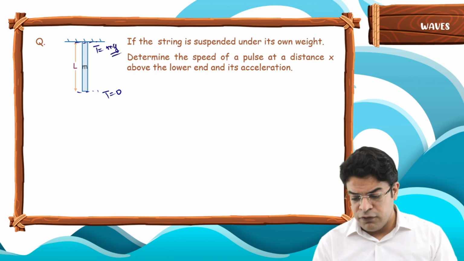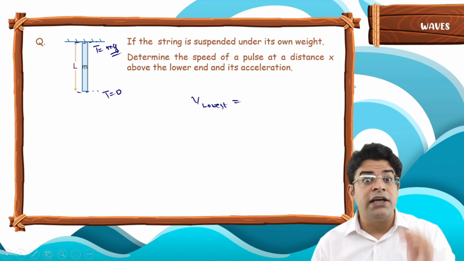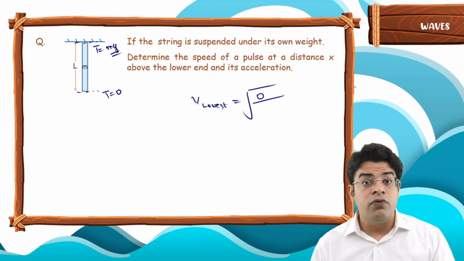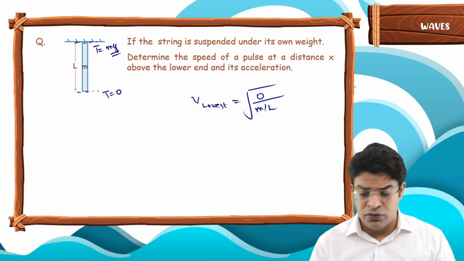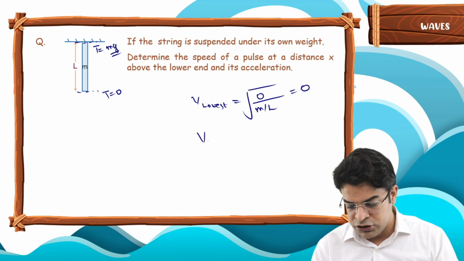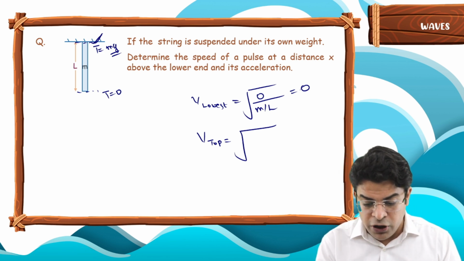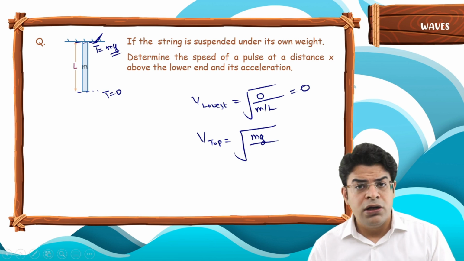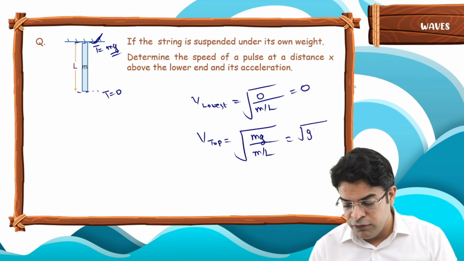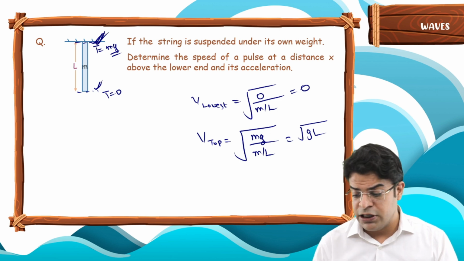If I ask you what will be the velocity of the pulse at the lowest point, it has to be root of T by mu, so root of tension in the string 0 upon mu, which is mass per unit length. Since the tension is 0, the velocity at the lowest point is 0. What will be the velocity of the pulse on reaching the top? The velocity at the topmost point equals root of tension at the top, mg, upon the mass per unit length, which is m by l. So what we get here is root of gl. So at the lowest point the tension is 0, and at the topmost point the speed equals root gl.